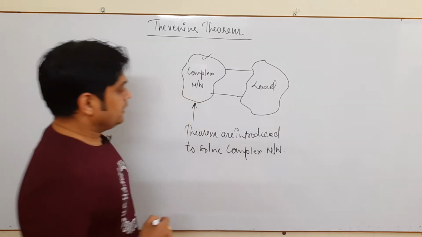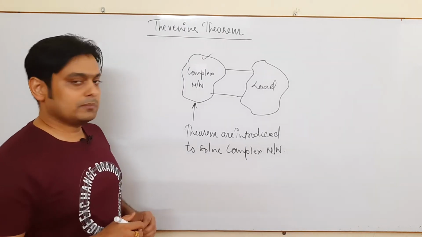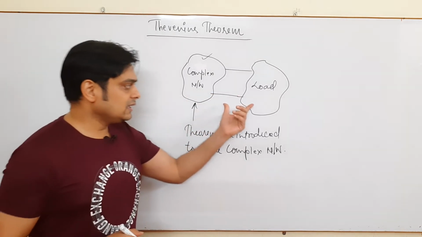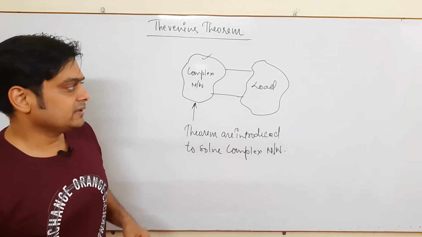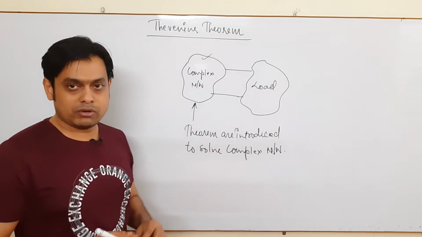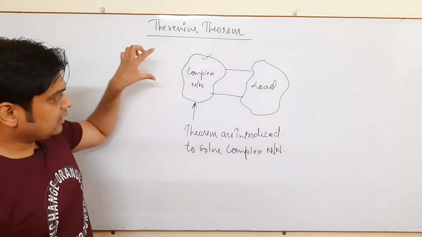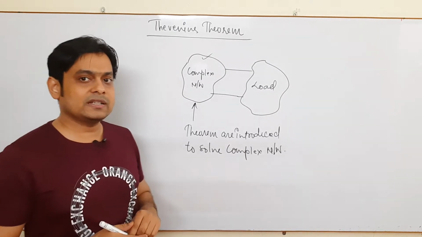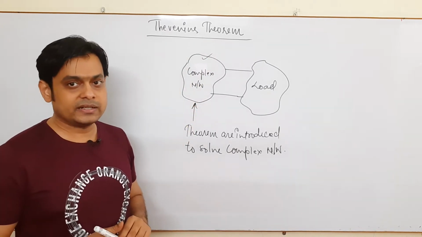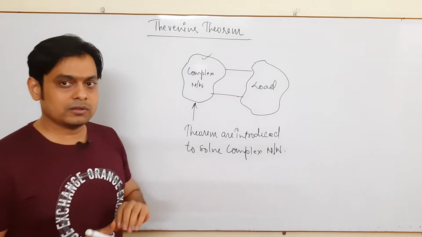So theorems are specifically introduced in networks just to solve the complex network, and once this complex network is solved, you can easily find the parameters across the load as per the requirement. Based on the different techniques applicable to solve complex networks, theorems are designated. So there are different techniques, and that's why there are different theorems.